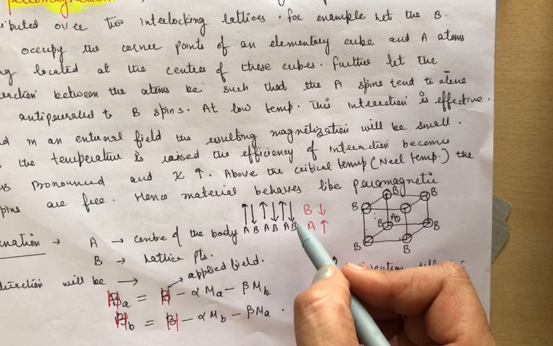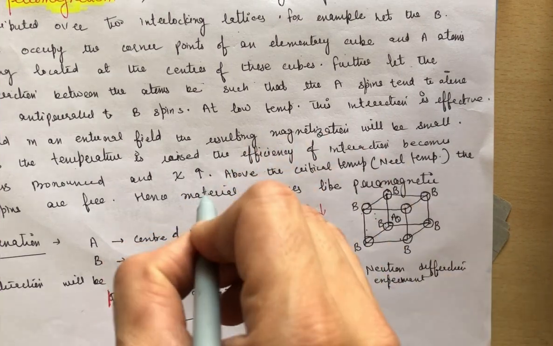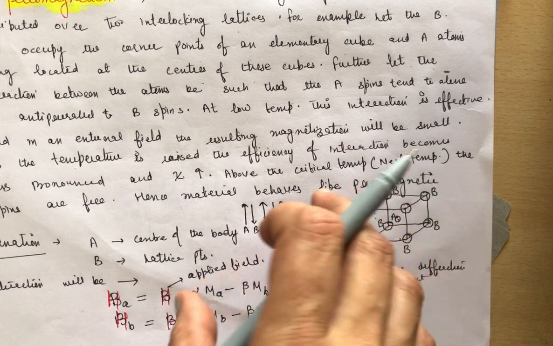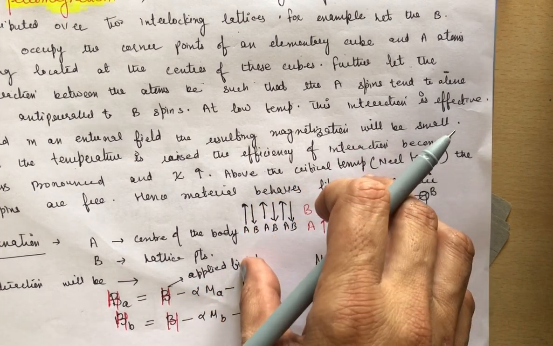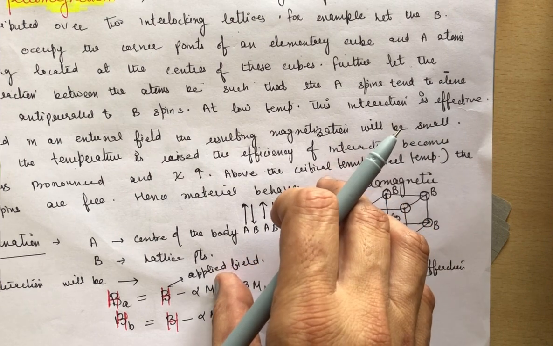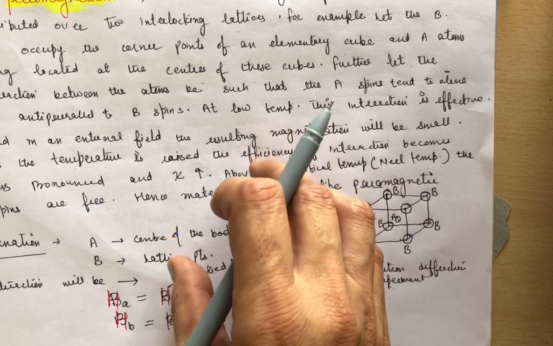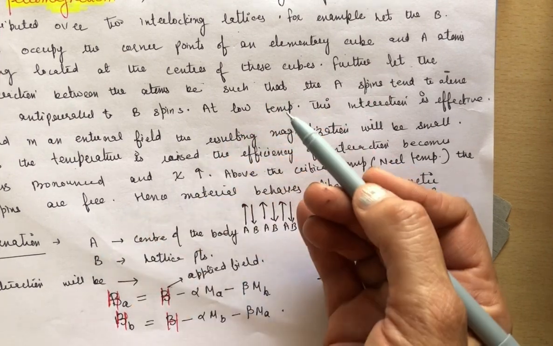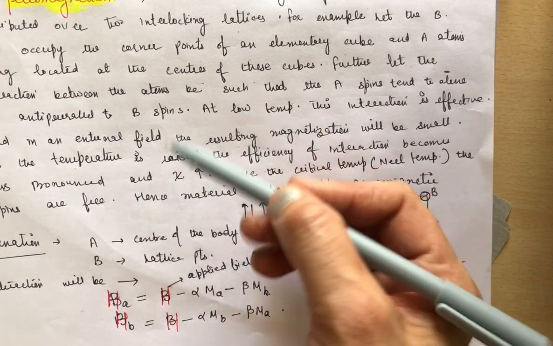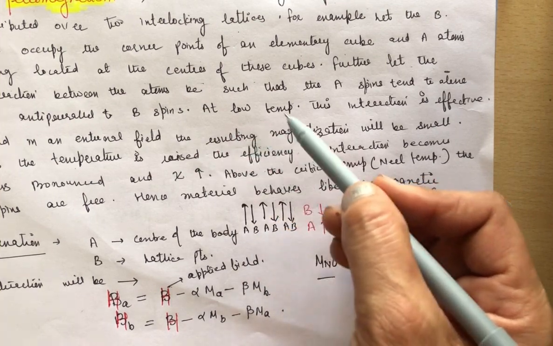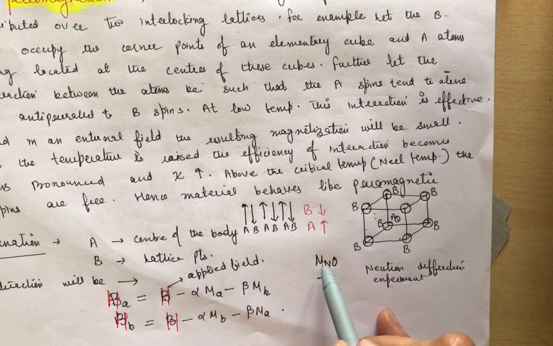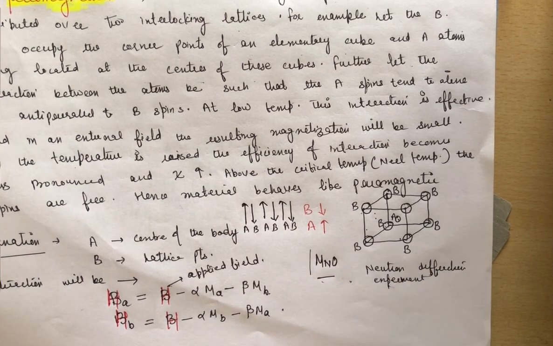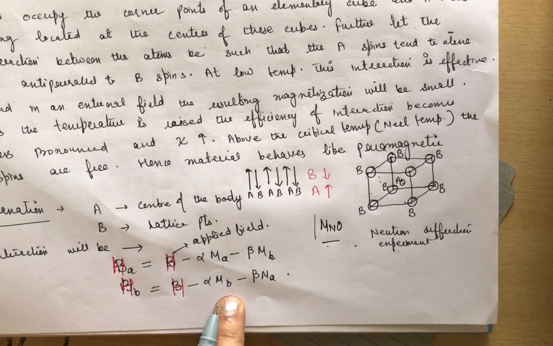The intensity of these extra lines decreases as temperature increases. Clear? There will be extra diffraction lines, and their intensity decreases when temperature increases, because the antiferromagnetic order diminishes. Above the Néel temperature, the extra diffracted lines disappear. An example of this is shown in MnO. Clear? Now we will go to the mathematical part of this theory.